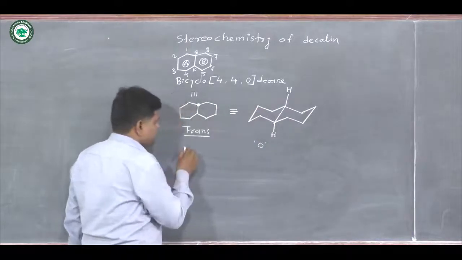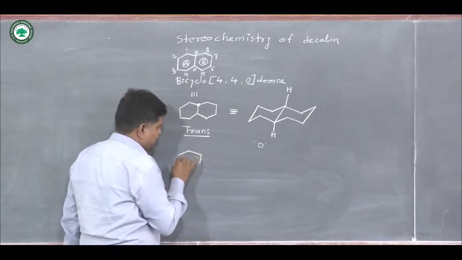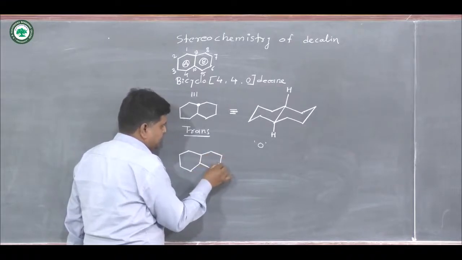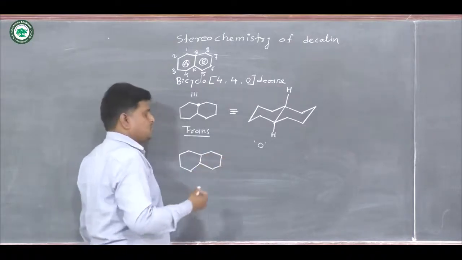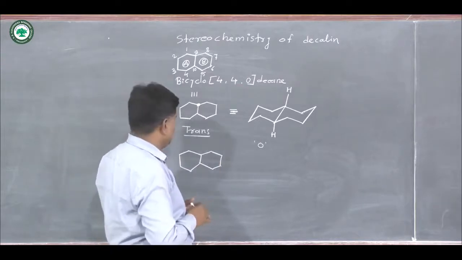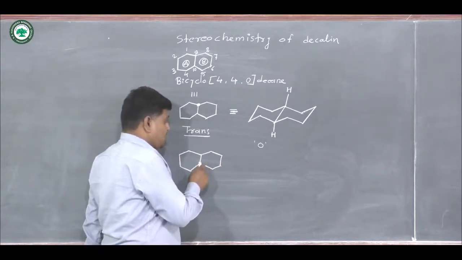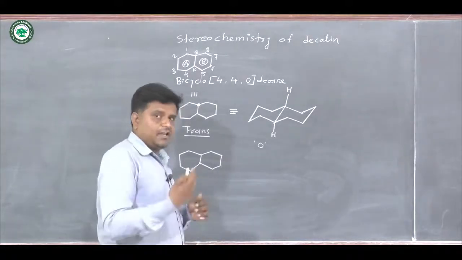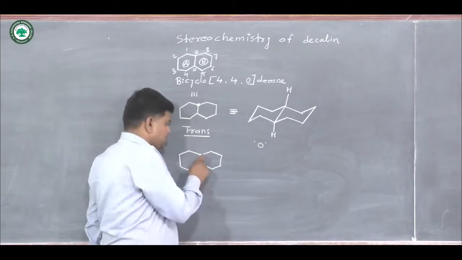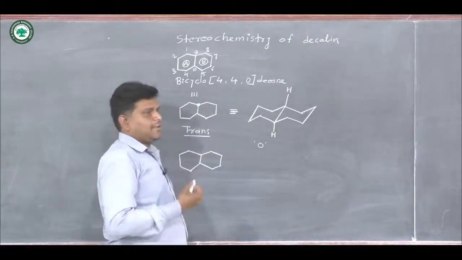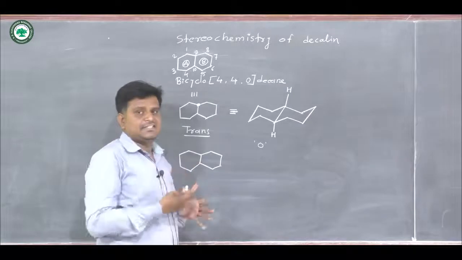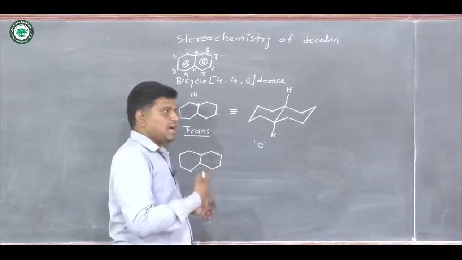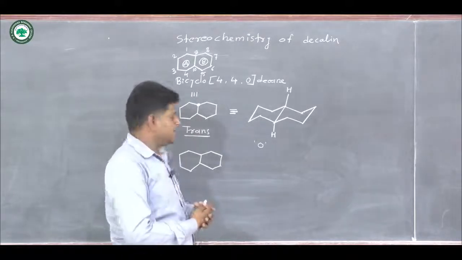But when we go to another structure, suppose this is first and this one is second. If there is no dot on the common carbon atoms, this is cis, and when we write a dot on both carbon atoms, this is also cis. It means both hydrogens are on the beta side, or both hydrogens are on the alpha side.